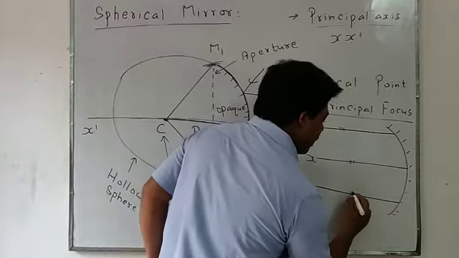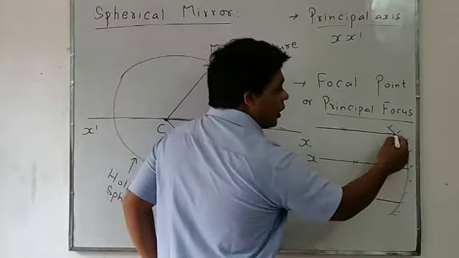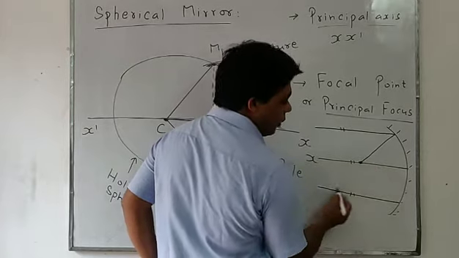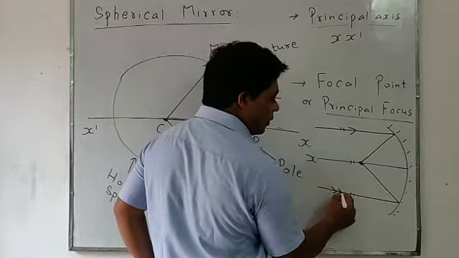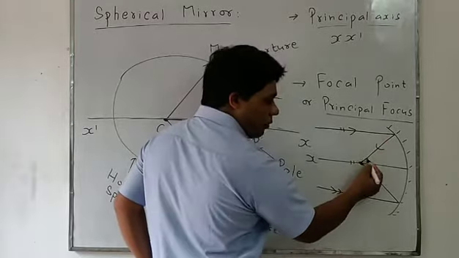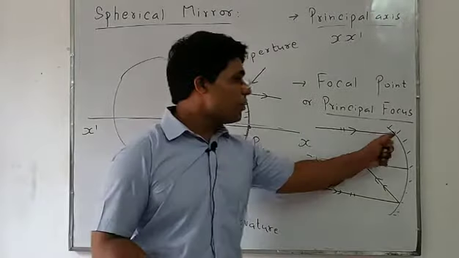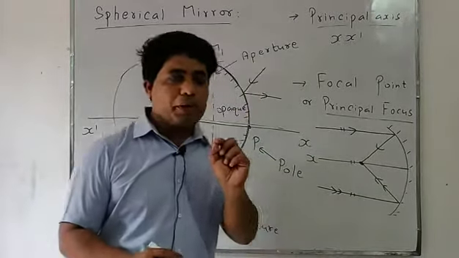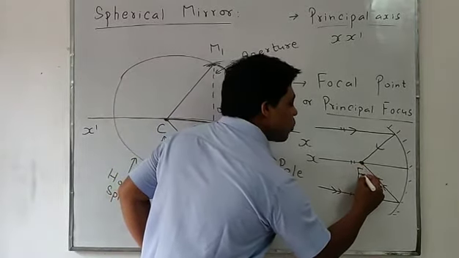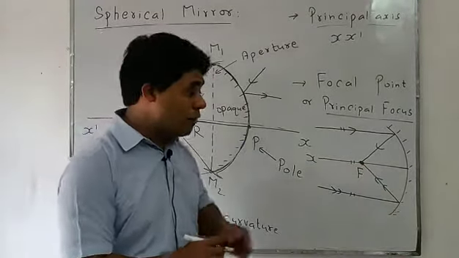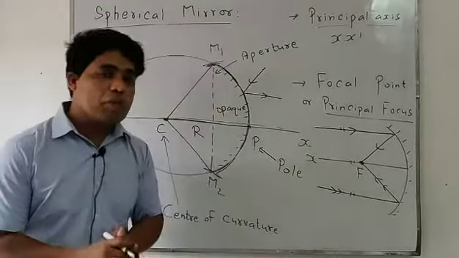After getting reflected, they will meet at a common point on the principal axis. Such a point is indicated by capital F and is said to be the focal point, or principal focus.